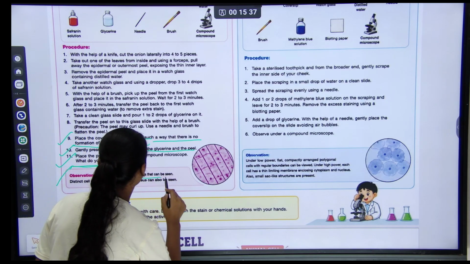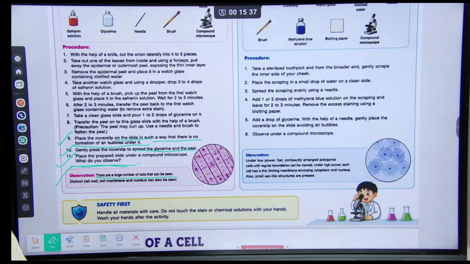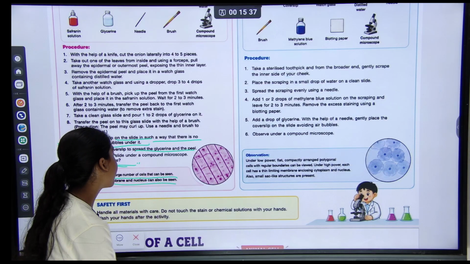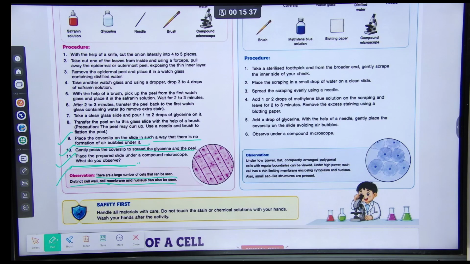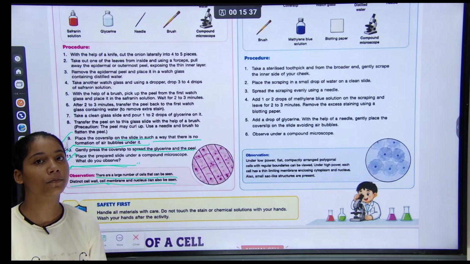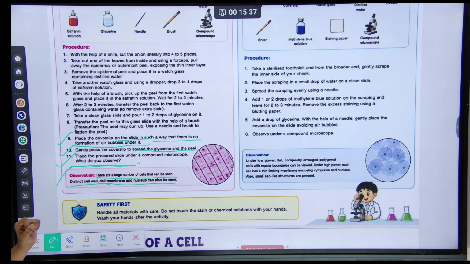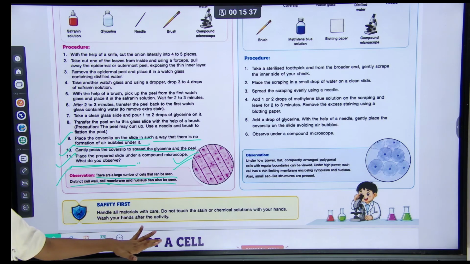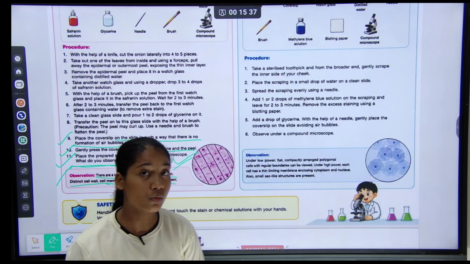There are a large number of cells that can be seen. Distinct cell wall, cell membrane and nucleus can also be seen. That means a large number of cells were seen, and also a distinct cell wall, and also cell membrane and nucleus can be seen.